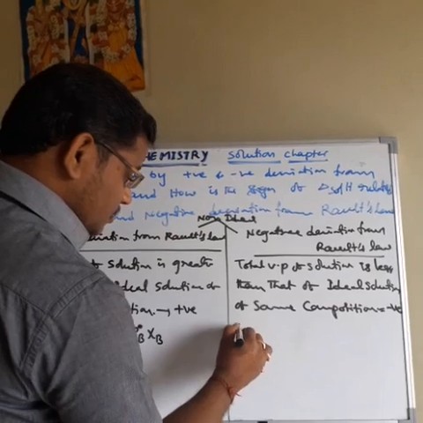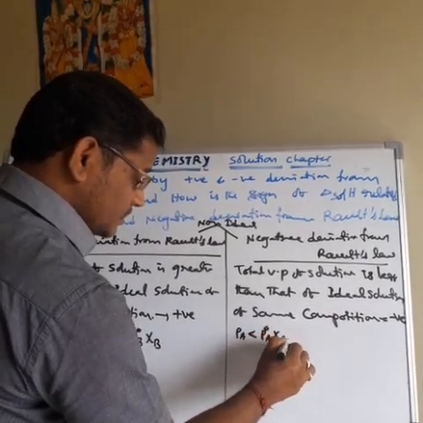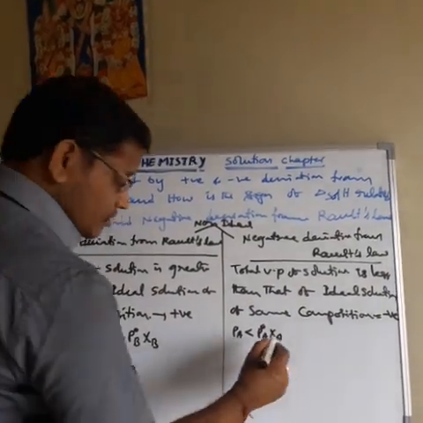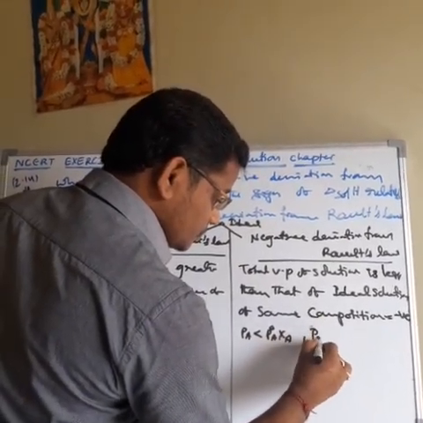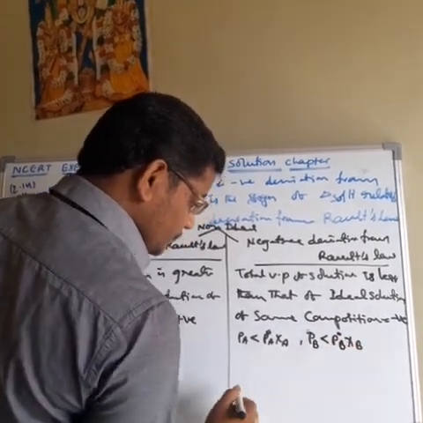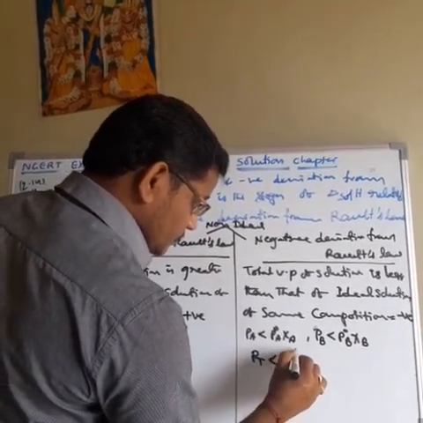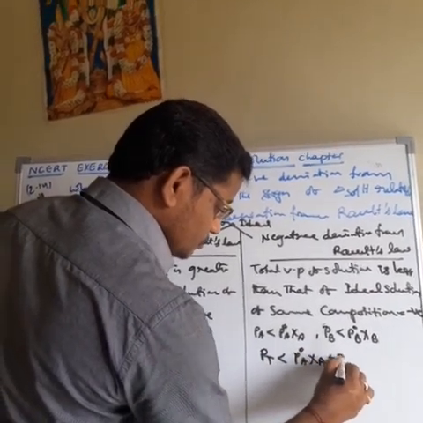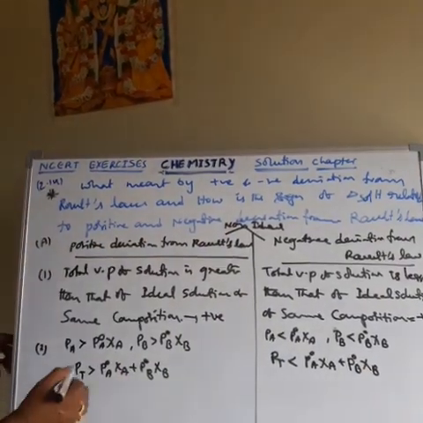Like that, here also the partial pressure of A is less than P naught A xi A, because the total vapour pressure of the solution is less than that of ideal behaviour. Then PB is less than P naught B xi B. Therefore the total pressure is less than that of the ideal solution of the same composition. So this is about the second difference.